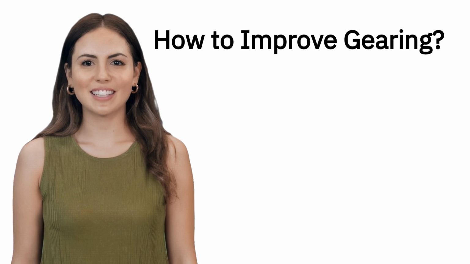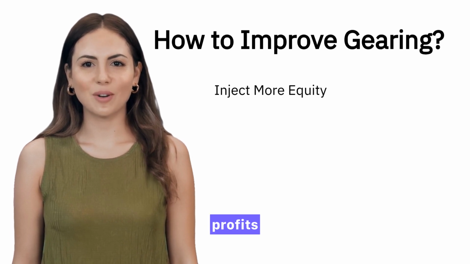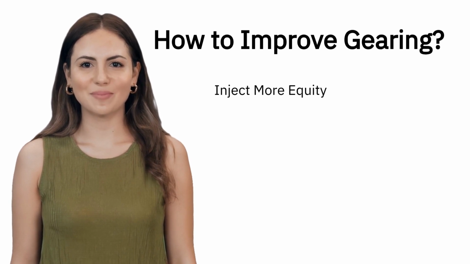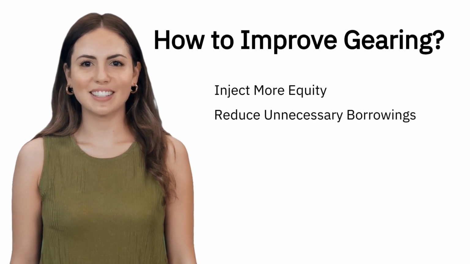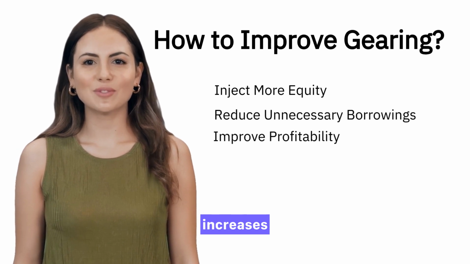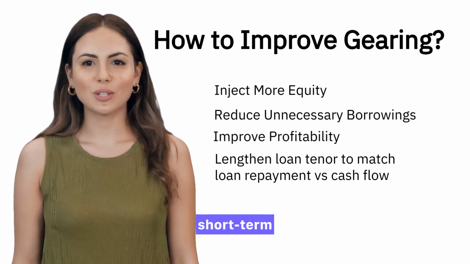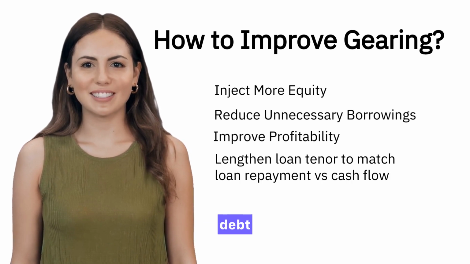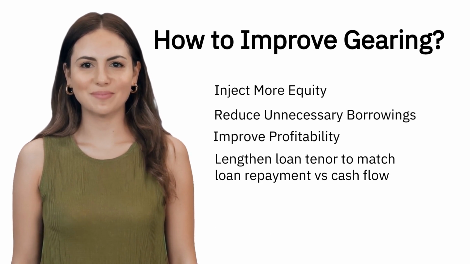Part 5. Tips to improve gearing. Inject more equity. Add your own savings or reinvest profits instead of withdrawing. Reduce unnecessary borrowing, especially short-term loans for long-term assets. Improve profitability. A higher profit base increases retained earnings, and thus equity. Convert short-term loans to longer-term debt. This reduces monthly pressure and improves cash flow.